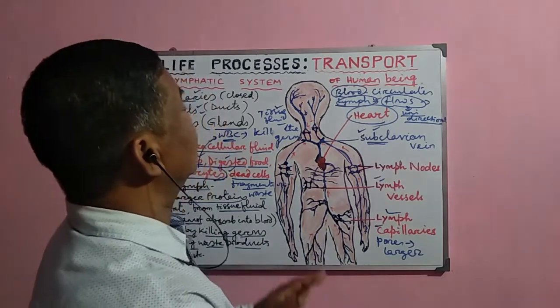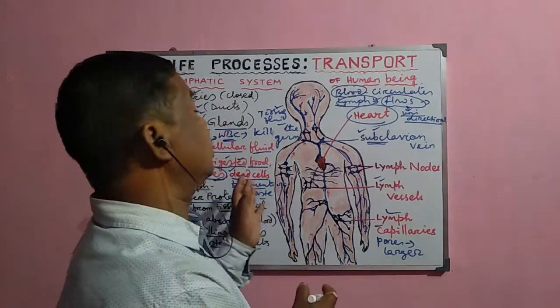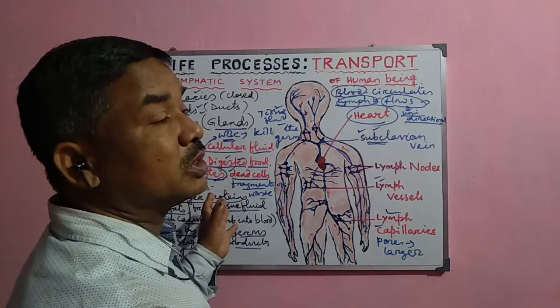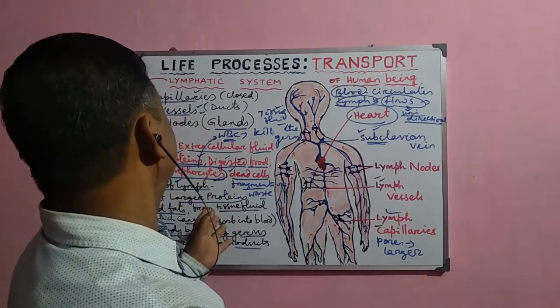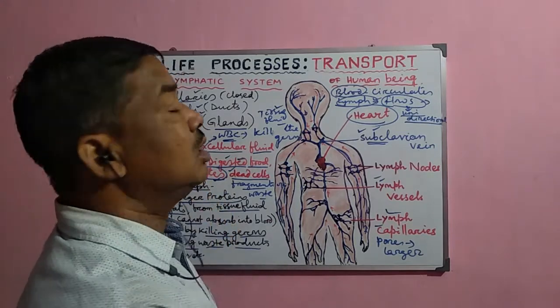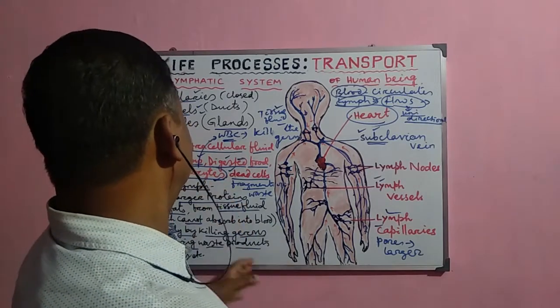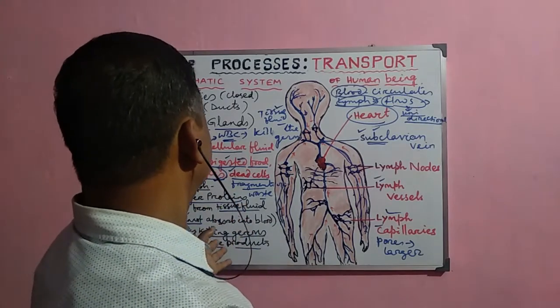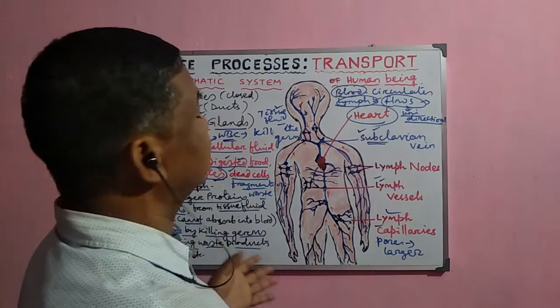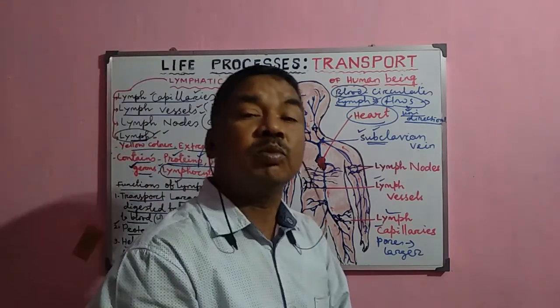So in this way, the lymph helps in different purposes, like nutrition, and protecting the body by killing the antigens or the different pathogens, then by clearing the germs and the different dead cells which are present in the tissue fluid.